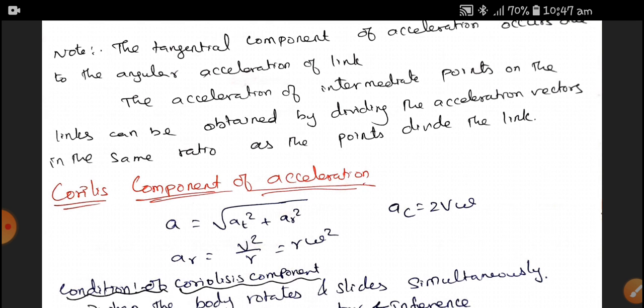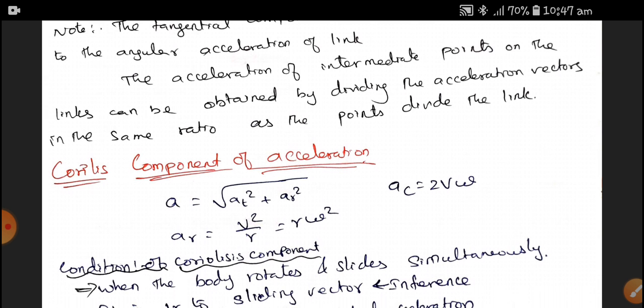We can easily see it in the quick return mechanism of a shaper or slotter, where the bull gear rotates and the crank pin slides. Likewise, in the slider crank mechanism, the crank is rotating and the slider is in sliding motion. Therefore, it is a very good example for understanding the Coriolis component of acceleration.